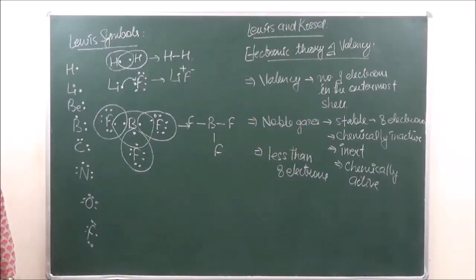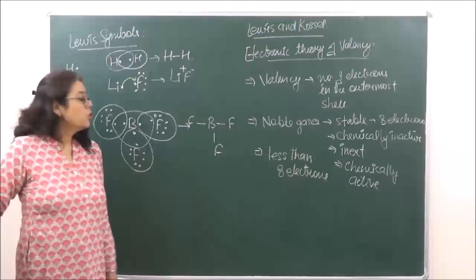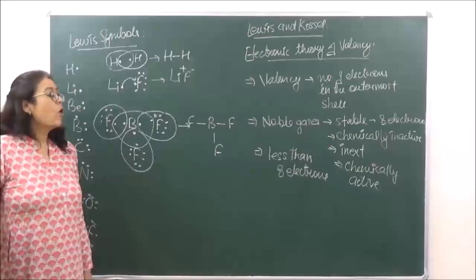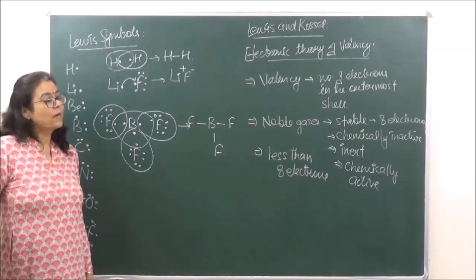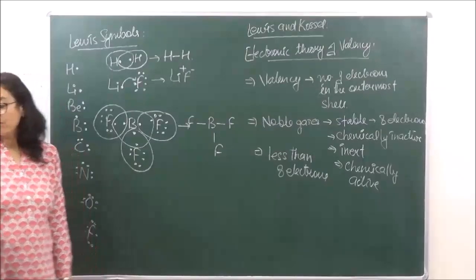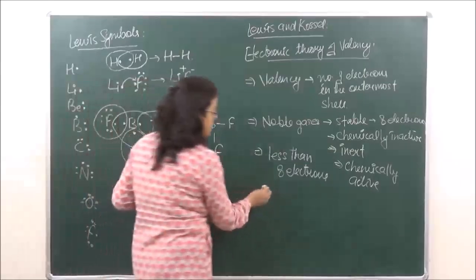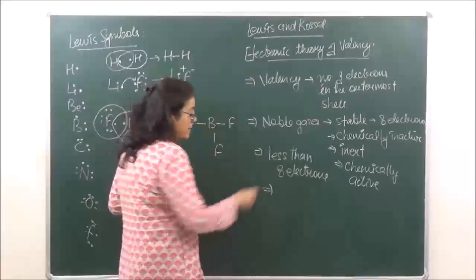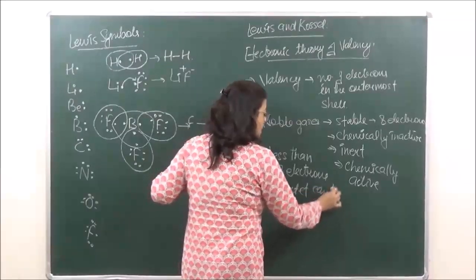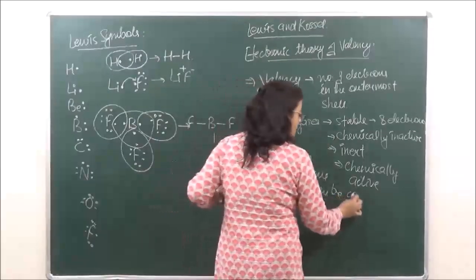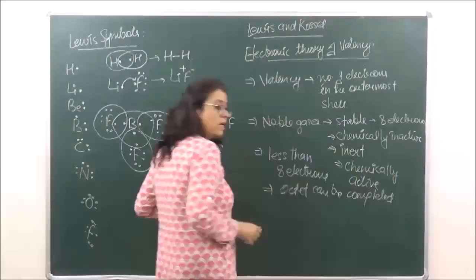Right? Now, why are they chemically active? Because they have a tendency to complete their octet or to get 8 electrons in the outermost shell so as to become stable. Okay? Then number 4, the octet can be completed in 3 ways.